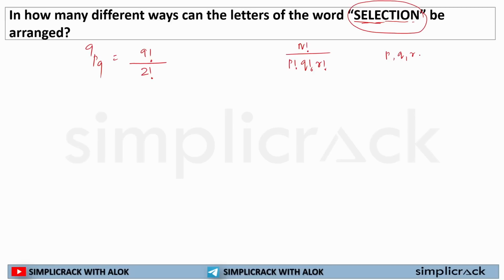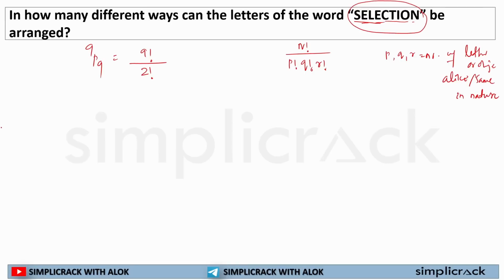P, q, r are what? These are the number of letters or objects alike in nature, or same in nature. Here E was the same, that's why we used this.